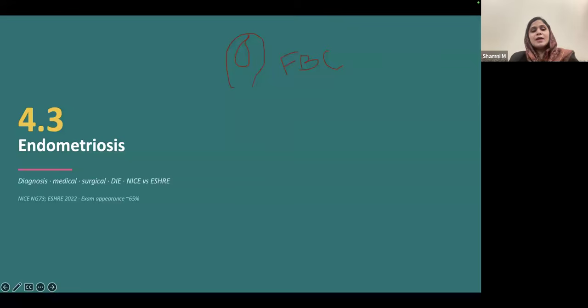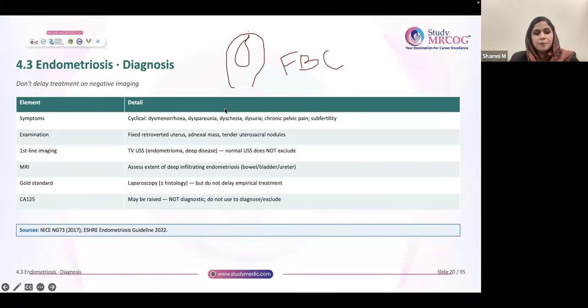So, now we have covered the second important topic, adenomyosis. Now let's focus on endometriosis. This also is a very important exam-tested area.